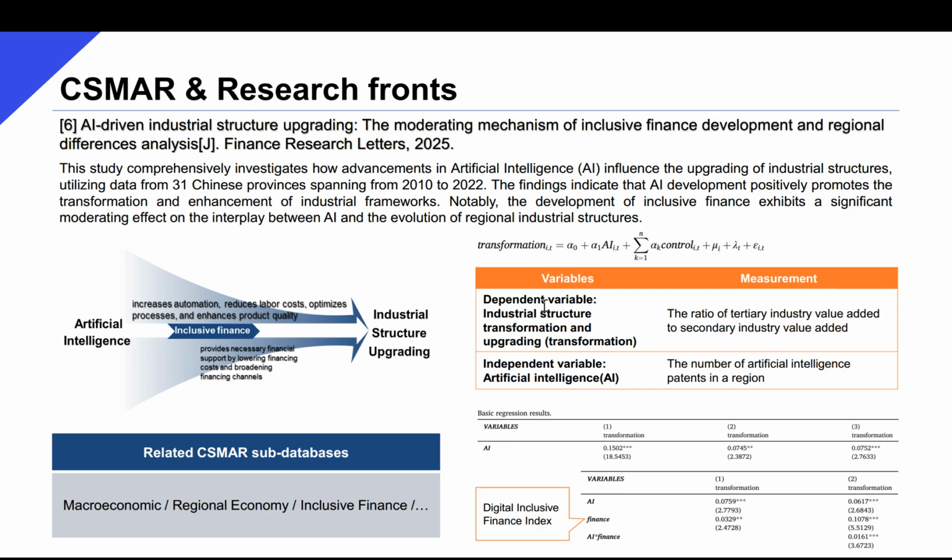The dependent variable of this study is industrial structure transformation and upgrading, measured by the ratio of tertiary industry value added to secondary industry value added, and data for which are available in the subdatabase macroeconomic. The key independent variable is AI development, measured by the number of artificial intelligence patents in a region. The findings indicate that AI development positively promotes the transformation and enhancement of industrial frameworks.